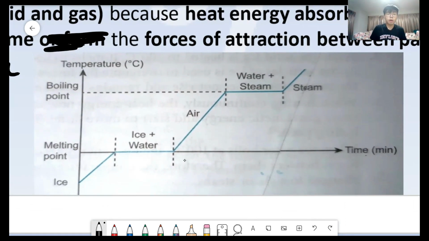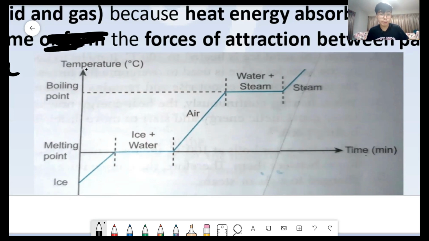When you move from here to here, that means more and more time: 1 minute, 2 minutes, 3 minutes, 4 minutes, 5 minutes, 6 minutes, 7 minutes. When you go up, it is going to increase the temperature: -10, -8, -7, -6, 0, 10, 20, 30, 40, 50, 100, like that. So that is how you look at the graph.